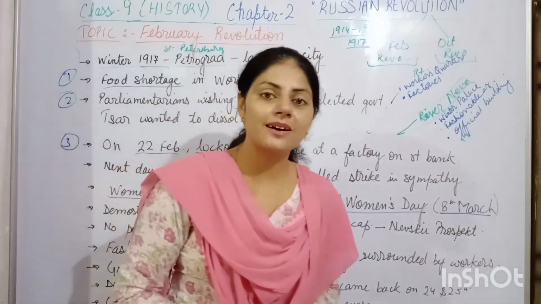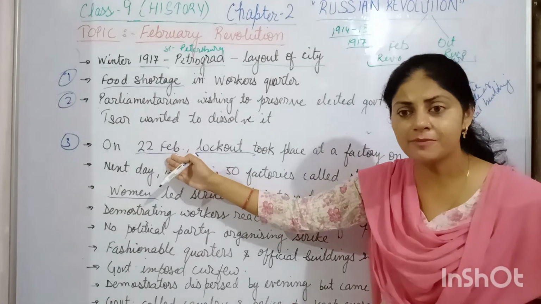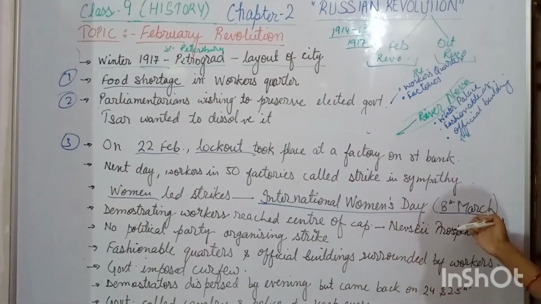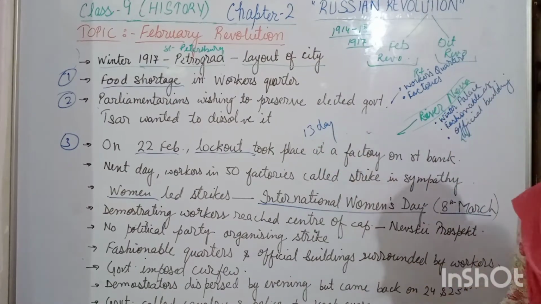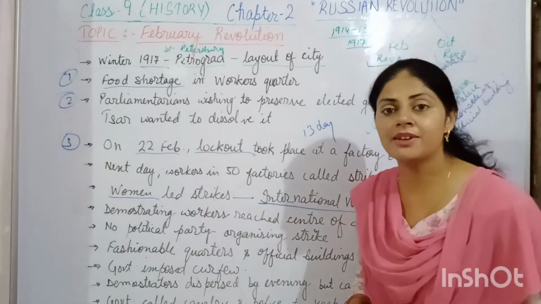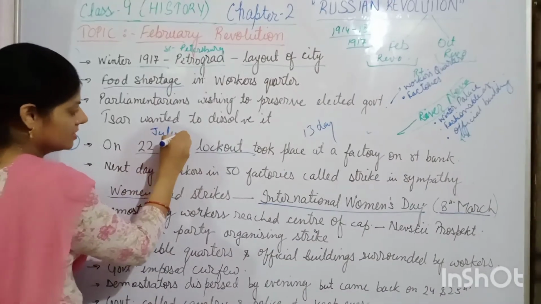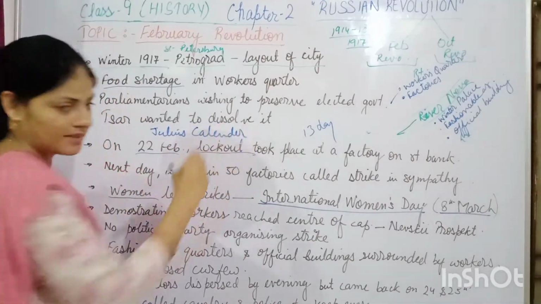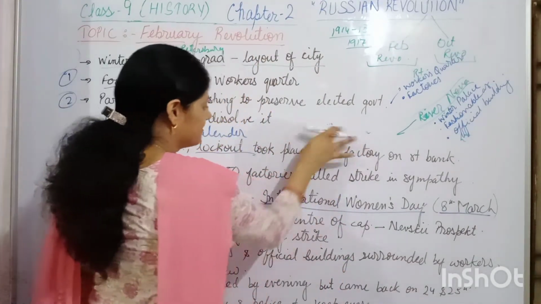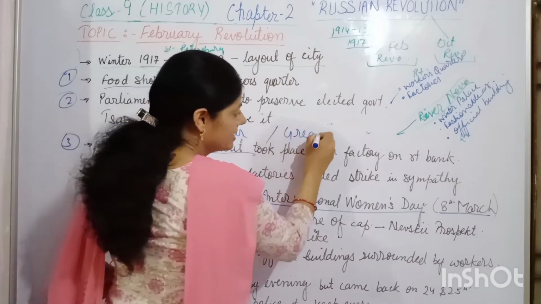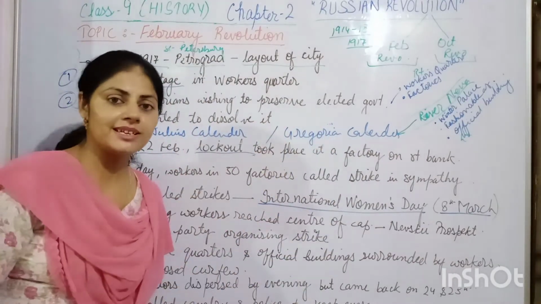Now obviously the question will come to your mind: ma'am, you are saying it is 22nd February, so how did the date change so soon to 8th March? There is a difference of 13 days between these two. So, beta, the story is this: at that time in Russia, the calendar followed was the Julian calendar. The calendar which we follow now is different from that. That is the Gregorian calendar. And both of these are Christian calendars.